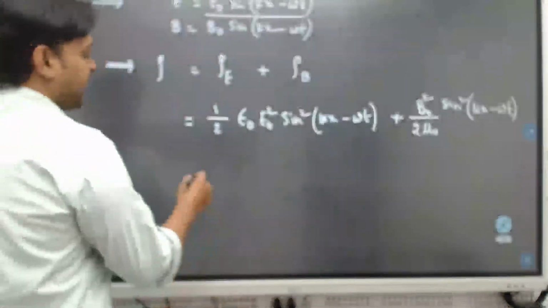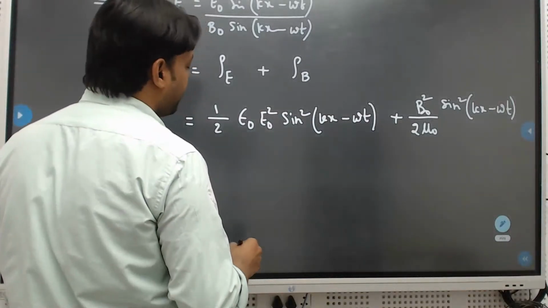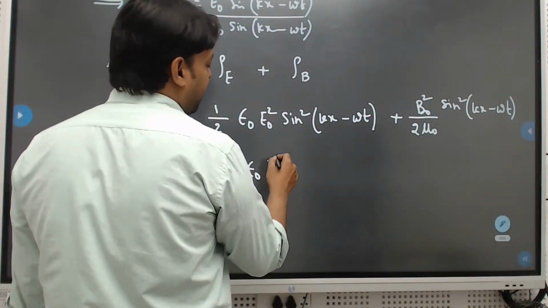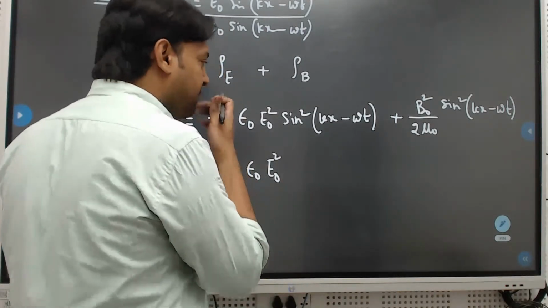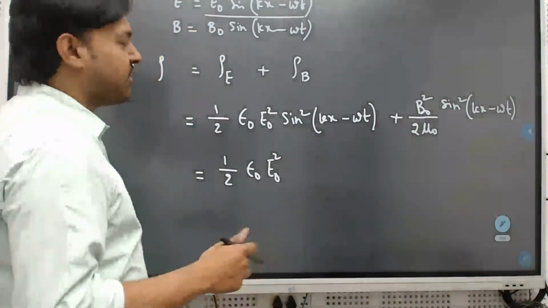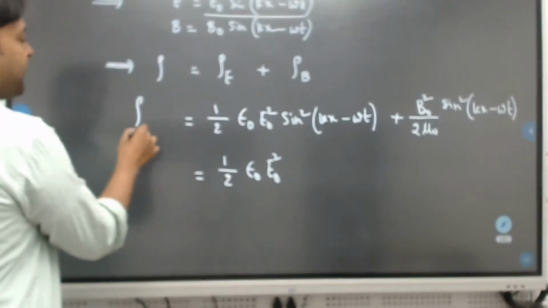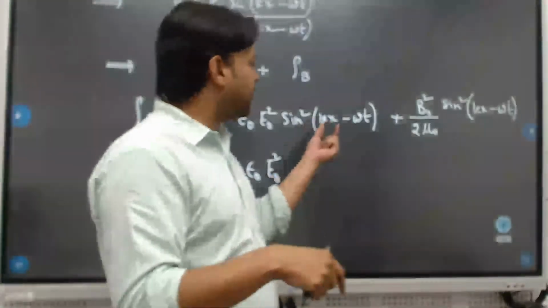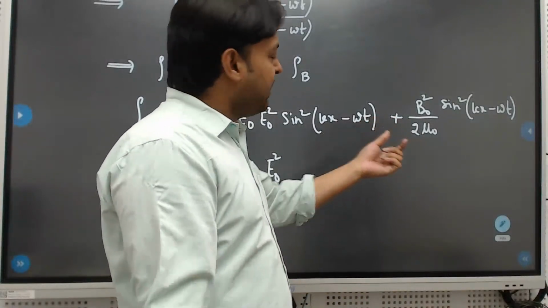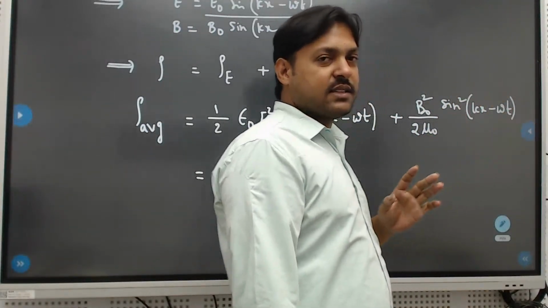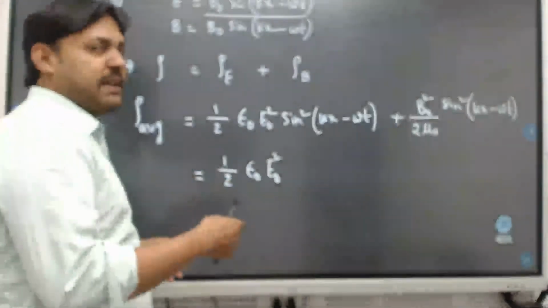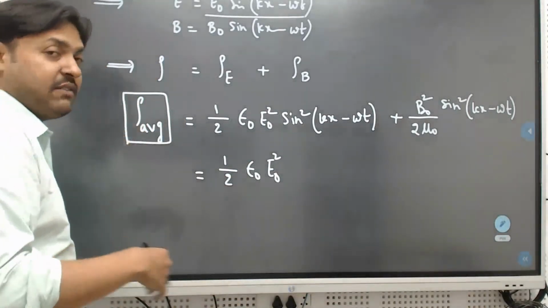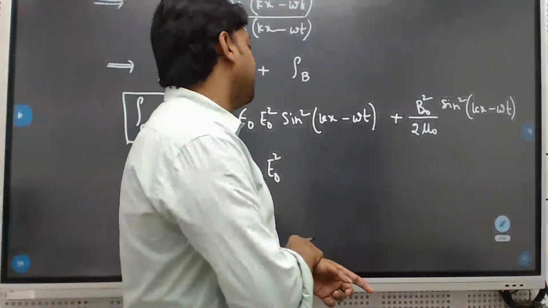So now, which is equal to, let us start calculating. It is half epsilon naught E naught square. It depends, again. In the question, if they ask to calculate average energy density, or if they ask for an instant, at x equals 0, at t equals 0, then we can place those values there. Generally, if they ask for the complete wave, we can go with the average energy density for that wave. Got that? So, average energy density.